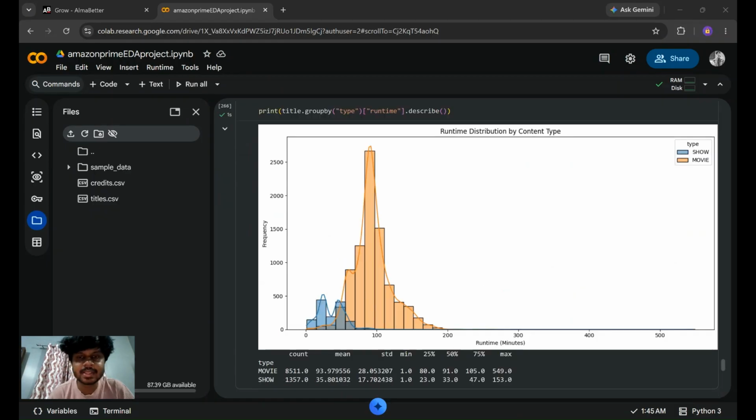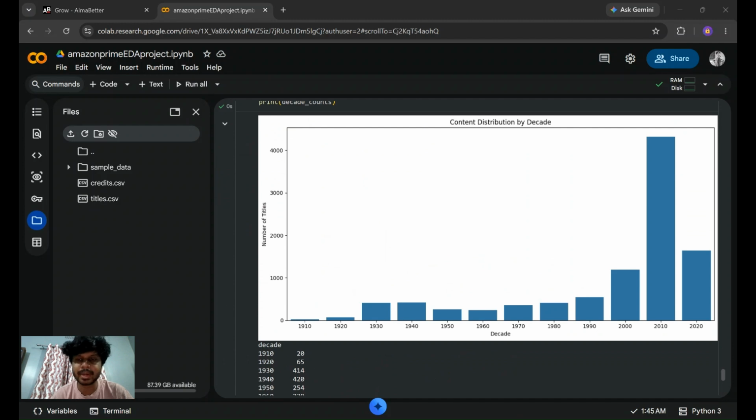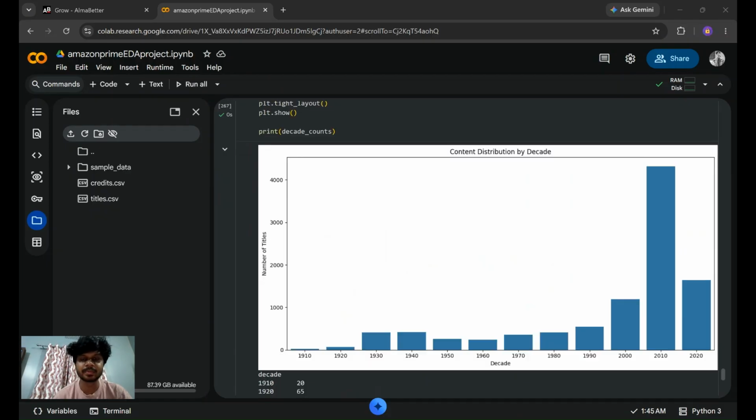And my next visualization is runtime distribution by content type. It is showing that shows basically run 36 minutes, and the average time of a movie is 1 hour 30 minutes. My next visualization is content distribution by decade, and it is showing that 2010 is at the peak for both movies and shows.